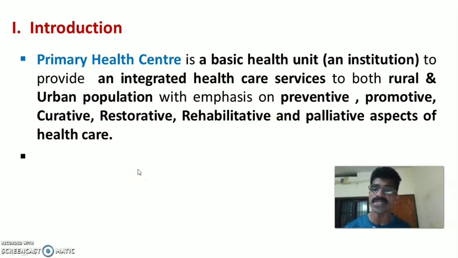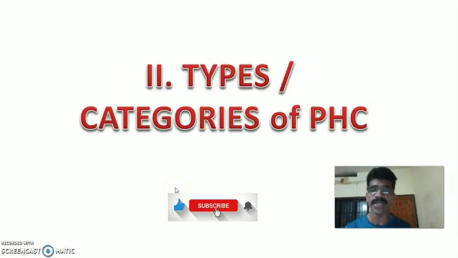Actually, it was started in 1952 under the community development program. So primary health center in India was launched in 1952 along with the community development program. It is a basic health unit or institution to render integrated health services to both the rural and urban population. Next is types or categories of primary health center.